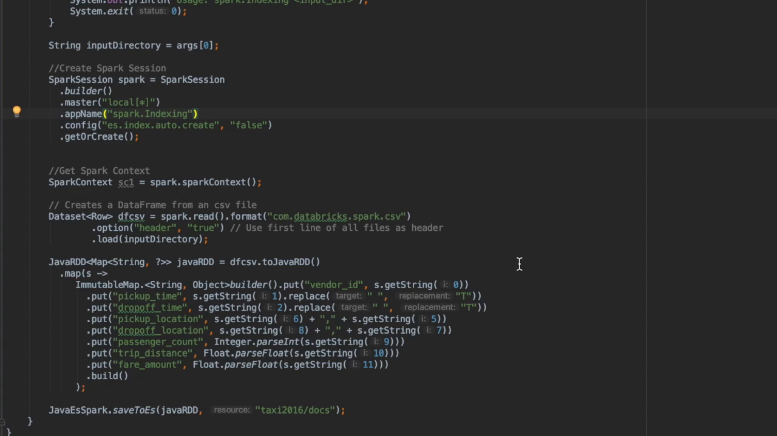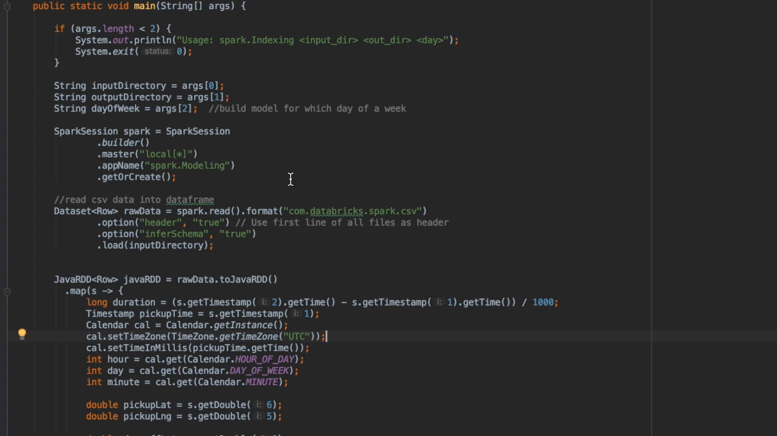Okay, let's move on to the demo. I'm going to show some code first, and then a visualization example. Here's the code that indexes taxi trip data into Elasticsearch. It reads CSV files, converts the records into documents, and then puts them into an index called taxi 2016.